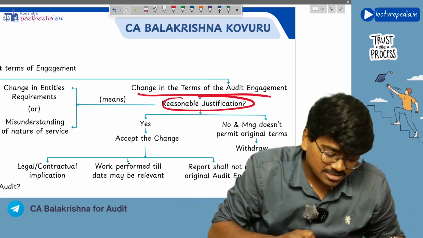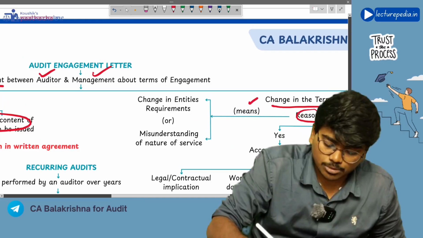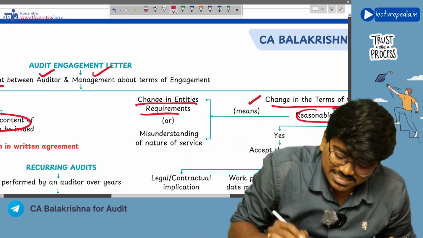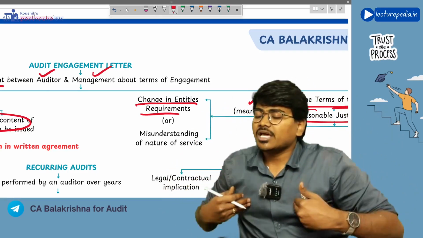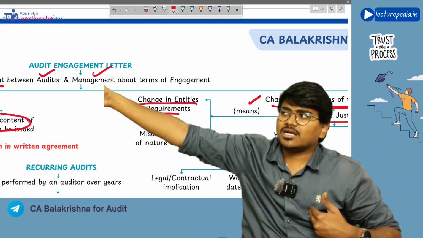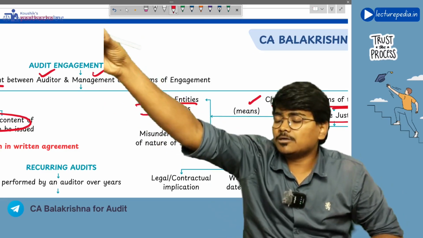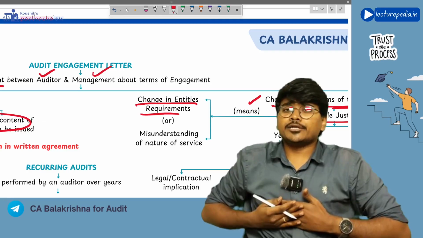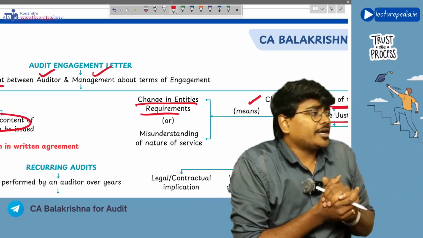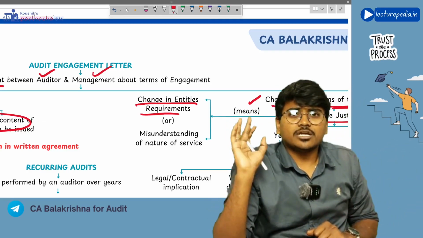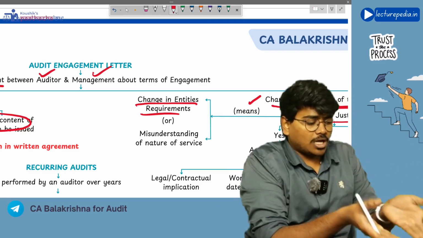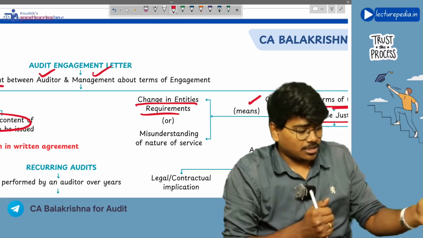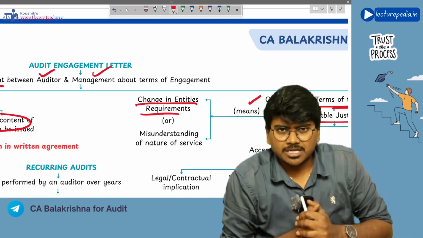Otherwise you cannot call it a reasonable justification. So what is meant by a reasonable justification? If the terms of engagement have been changed because of a change in the entity's requirement. See, the entity wanted to take a loan from the bank, and the bank asked, please give us the audited financial statements. So the entity went to the auditor and said, auditor, the bank is asking for audited financial statements, please do the audit of our financial statements. Like this, the engagement letter has been entered, the audit is started, 2 or 3 days have been completed, and